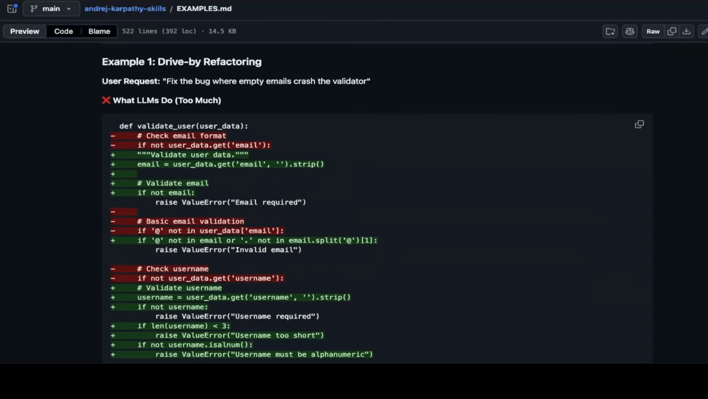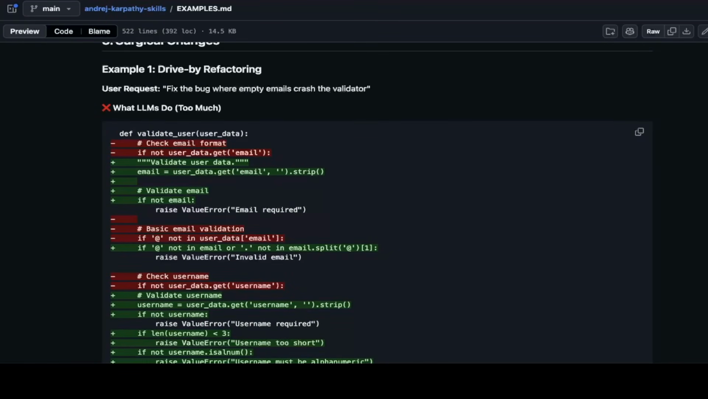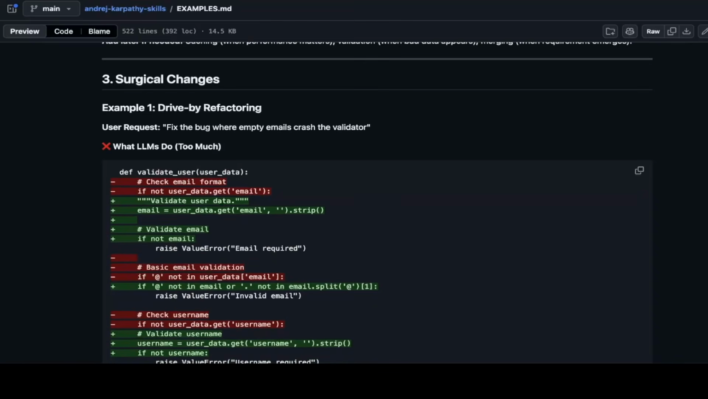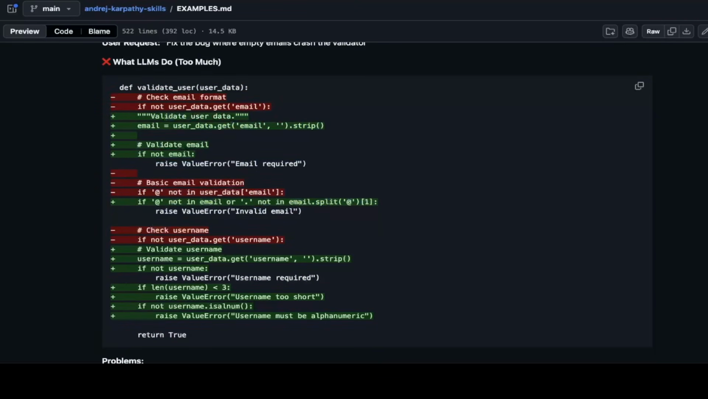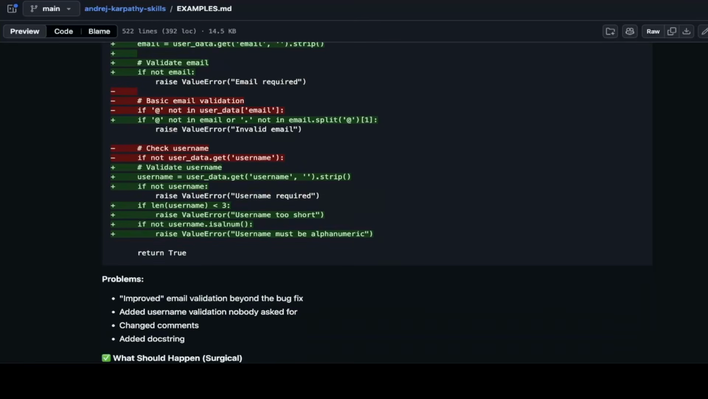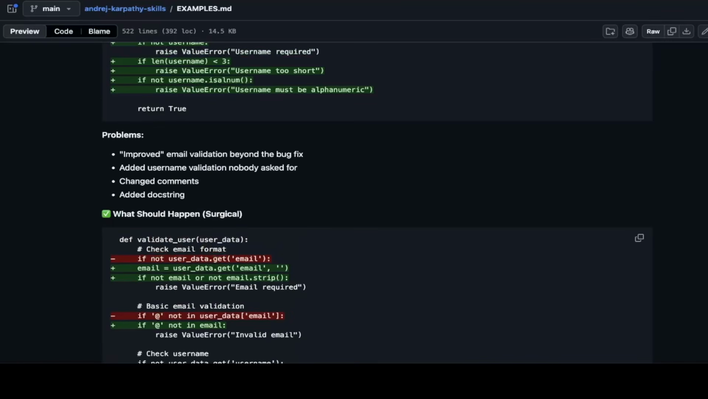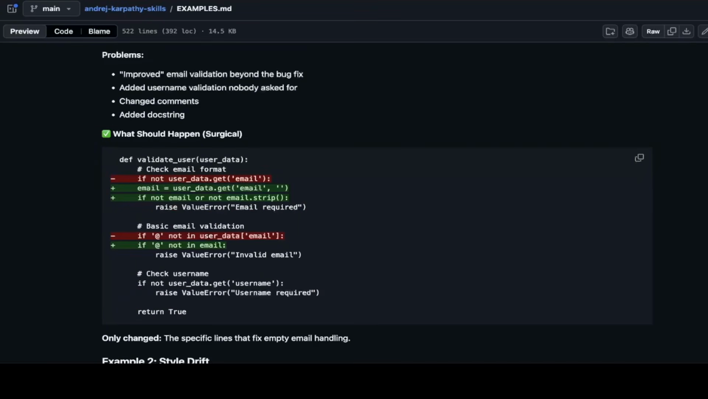Surgical changes meaning that you also tackle specific problems. If there's a problem, just tackle that problem specifically. Don't overcomplicate the solution. So if you look at the example, the user is asking to fix the bug where empty emails crash the validator, right? There are a lot of changes here. They basically changed the whole thing. Don't do that. What actually needs to happen is that you just fix the thing that has the problem, right? The problem was improved email validation beyond the bug fix. That's the problem. They just added too many things, right? What should happen is very simple like this one.